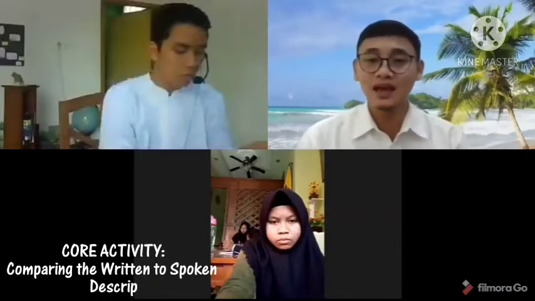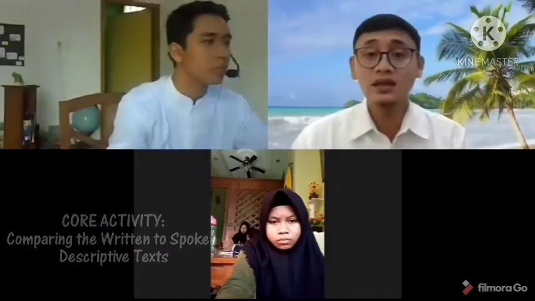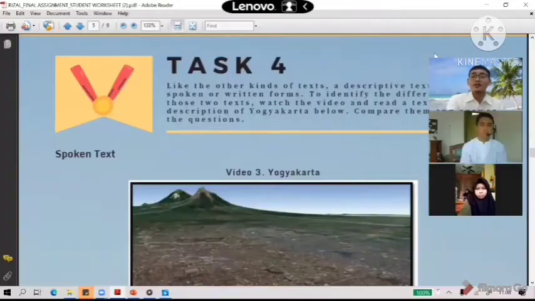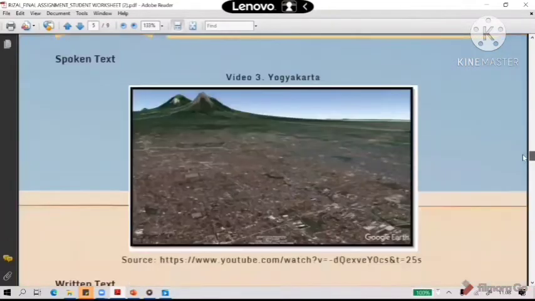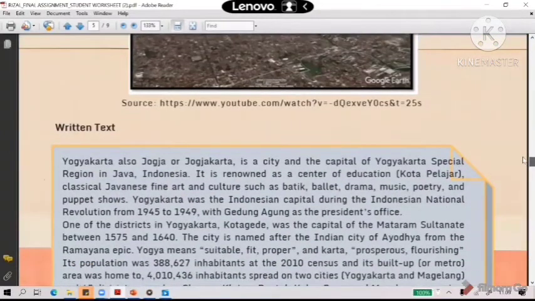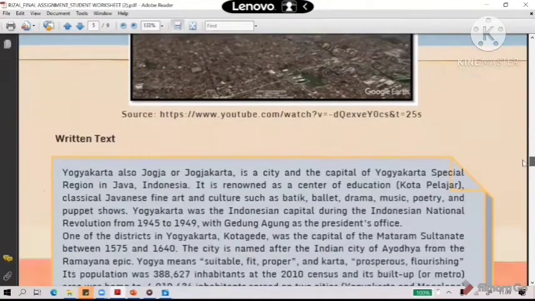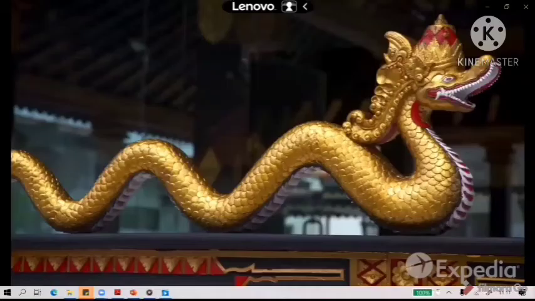It is about comparing between spoken text and the written text. I have shared you the learning module, right? You may refer to task 4. For the spoken text, you are going to watch a video about Yogyakarta, and for the written text, you are also going to read the written text of Yogyakarta. I'm going to play the video for you all, and then I'm going to give you some time to read the text. And then we are going to discuss some questions about the two texts.